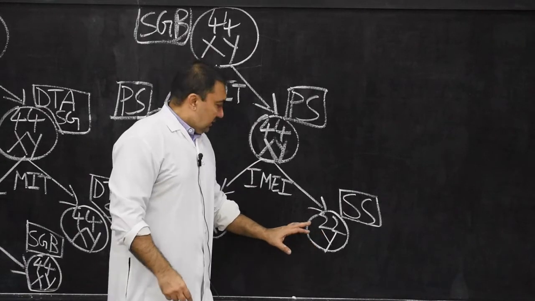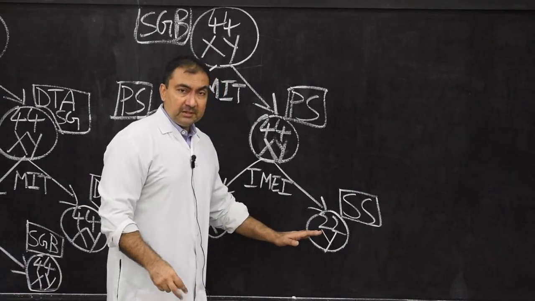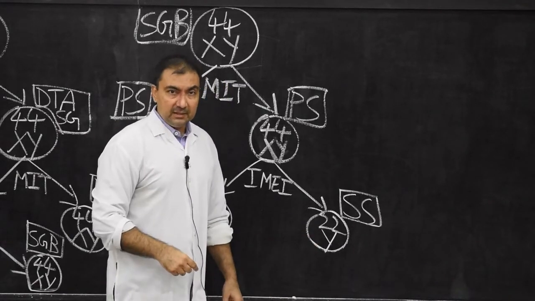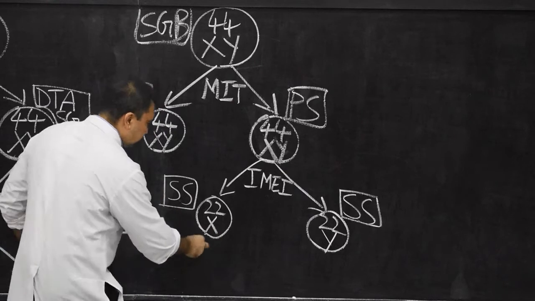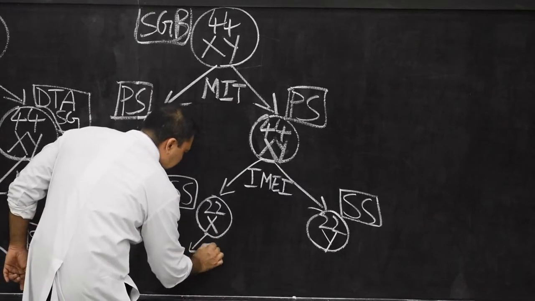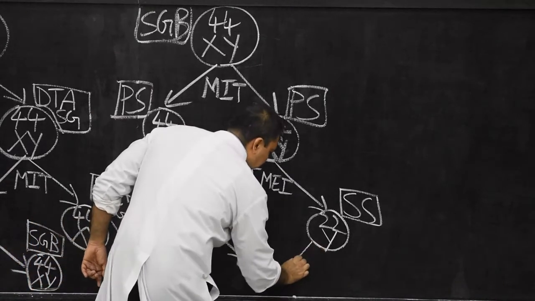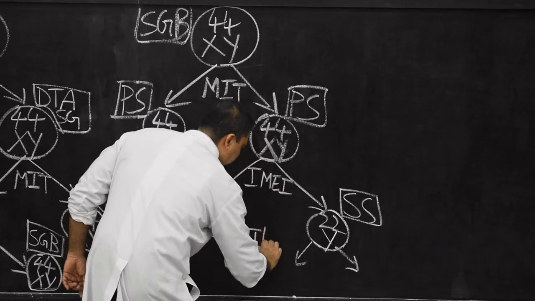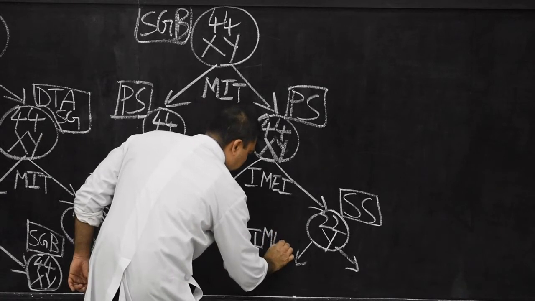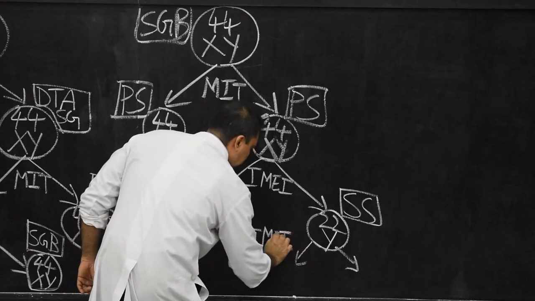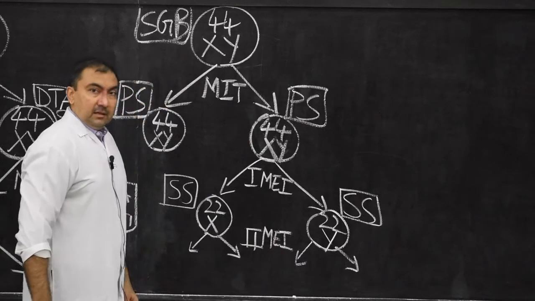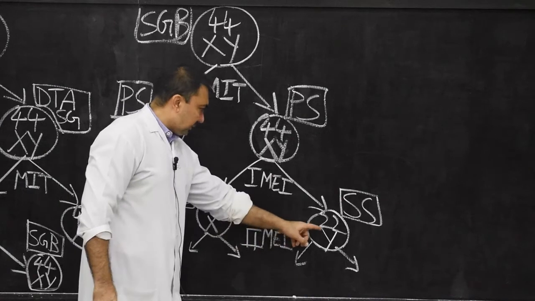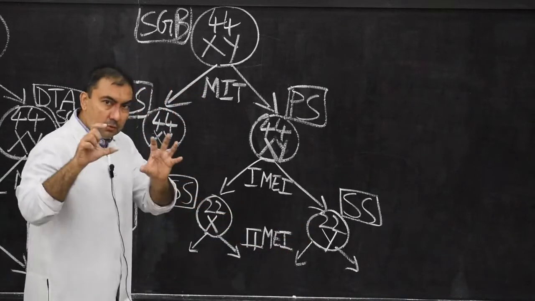Now, it is very important: each of these secondary spermatocytes will undergo the second meiotic division. As a result of the second meiotic division, each secondary spermatocyte will form two spermatids.